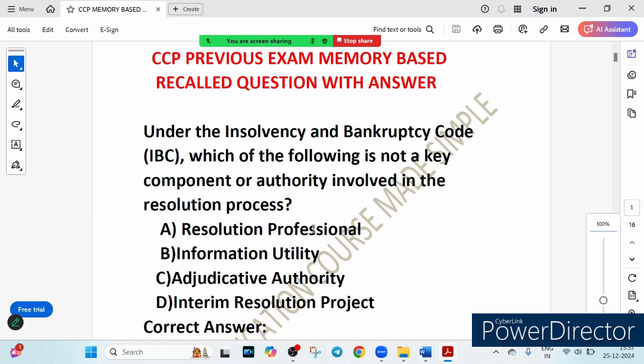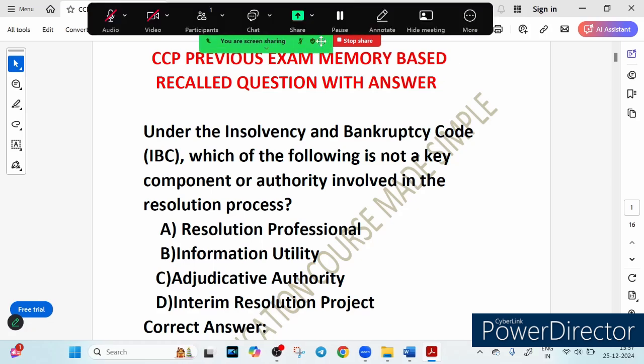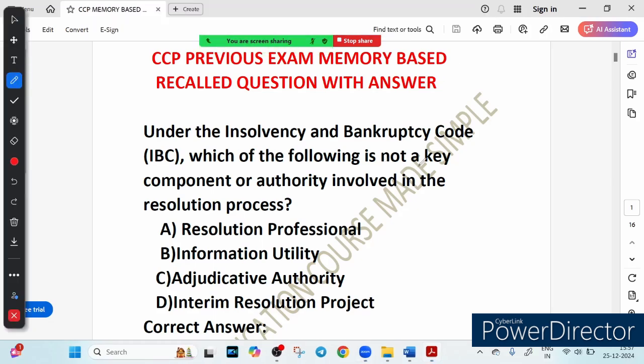First of all, you try it yourself and then see the explanation. So let's see the first question. The first question is related to the IBC, that is Insolvency and Bankruptcy Code. The question is, under the Insolvency and Bankruptcy Code, which of the following is not a key component or authority involved in the resolution process? So you have been asked which is not a key component or authority involved in the resolution process. Let's go through the options.